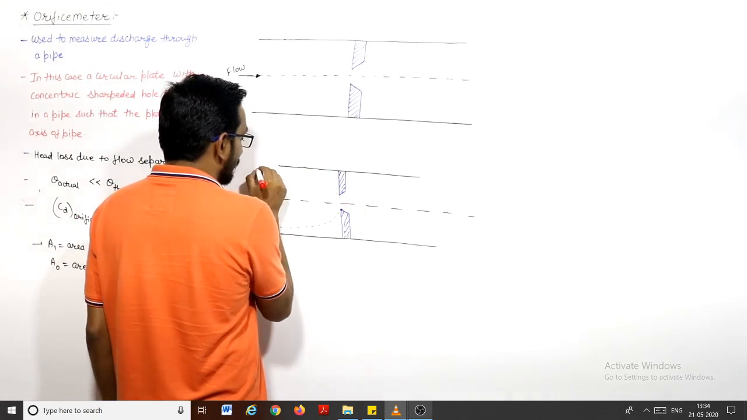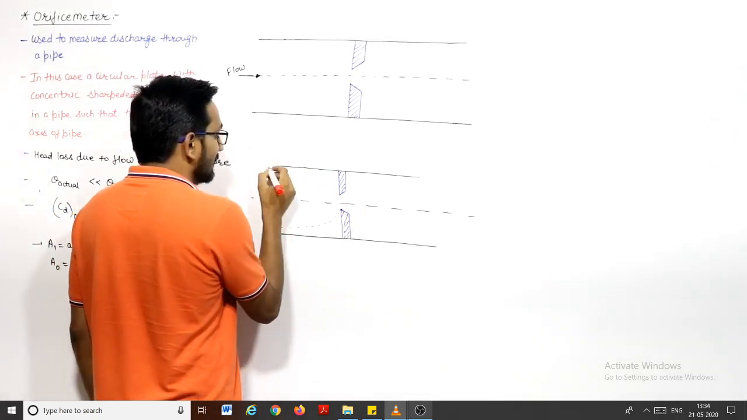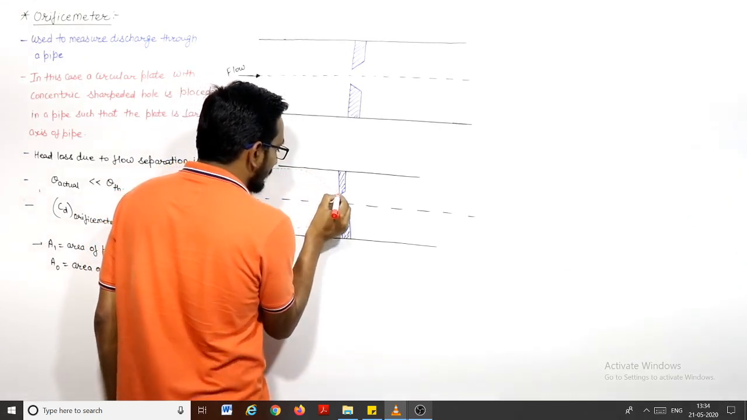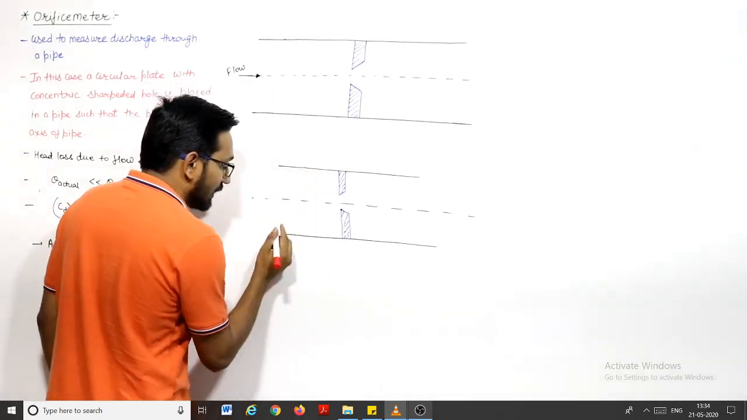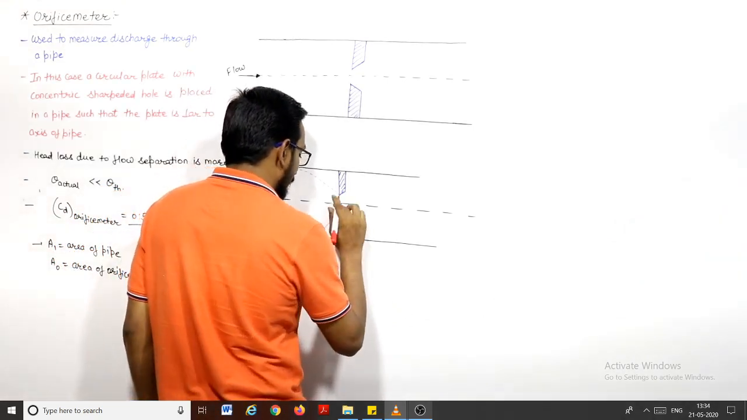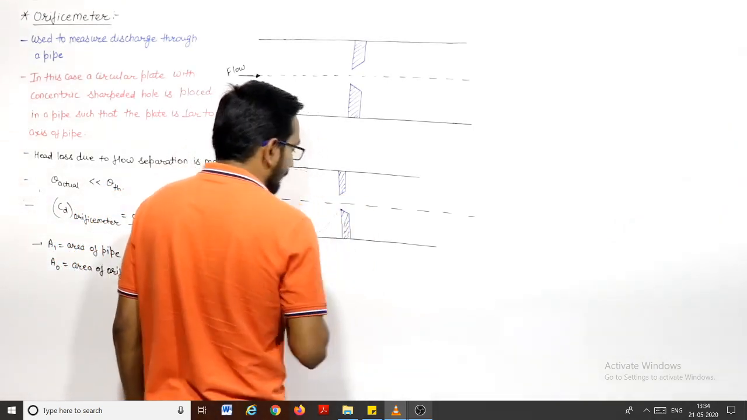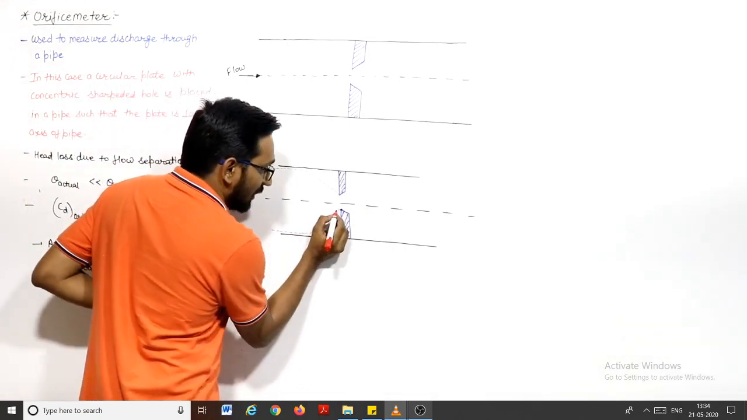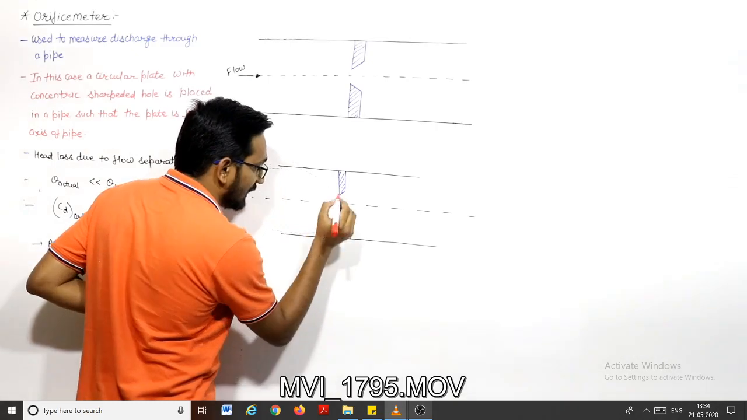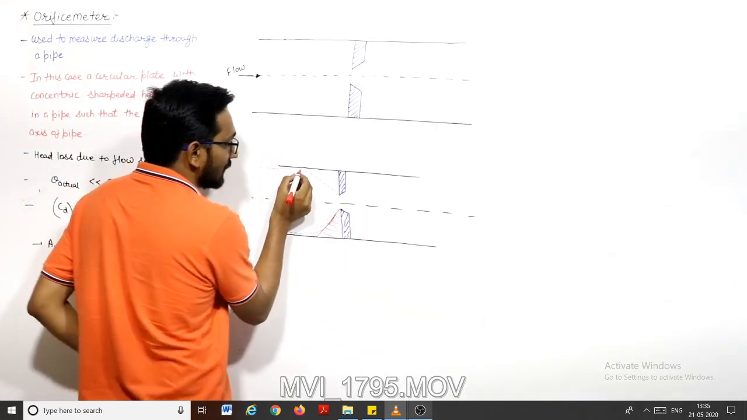So if I draw these streamlines very close to the boundary, they will turn like this. They have to flow from this, right? They have to turn like this. So this area, if I talk about this area and this area,